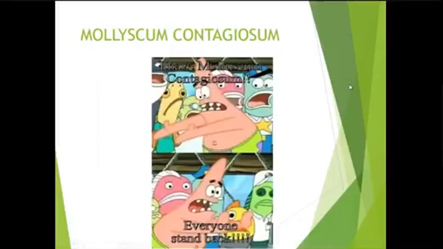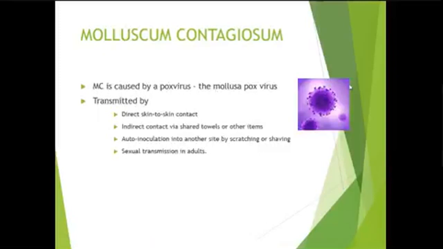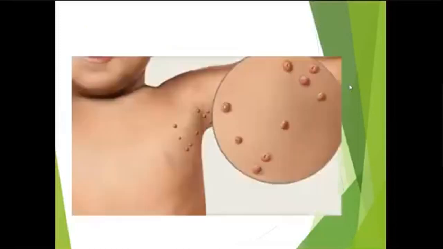So coming to another infection, molluscum contagiosum. Molluscum contagiosum is caused by a pox virus called Molluscum pox virus. This Molluscum pox virus is the largest of all the known viruses. It is transmitted by direct skin-to-skin contact or through towels or other items. Auto-inoculation into another site is also possible, and it is also a sexually transmitted infection. Genital molluscum contagiosum is sexually transmitted.